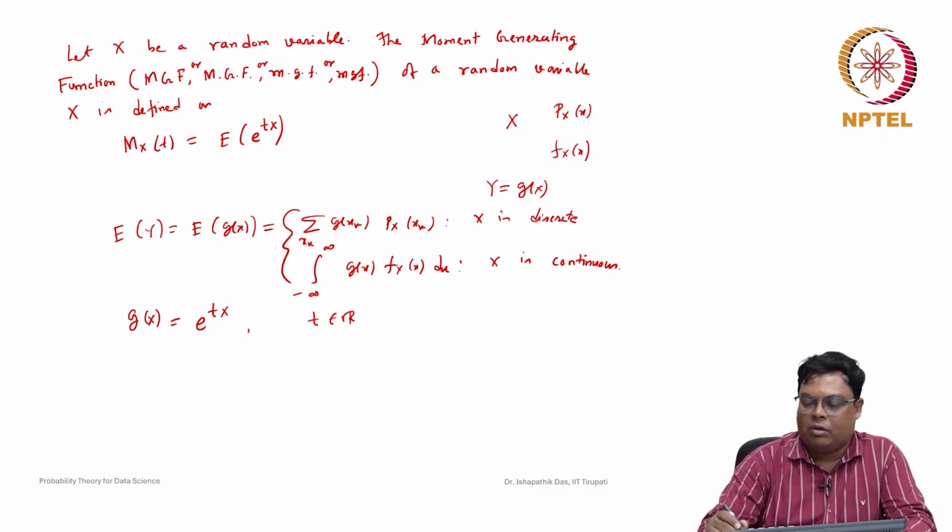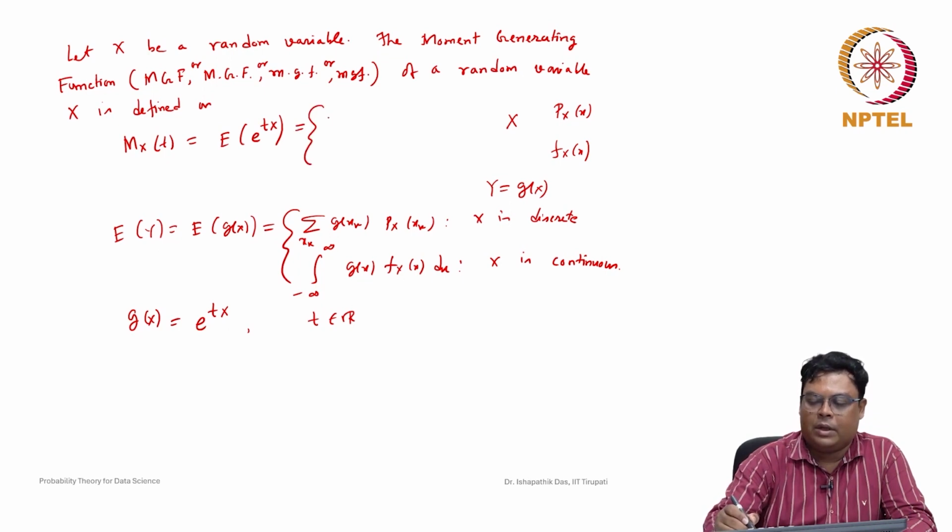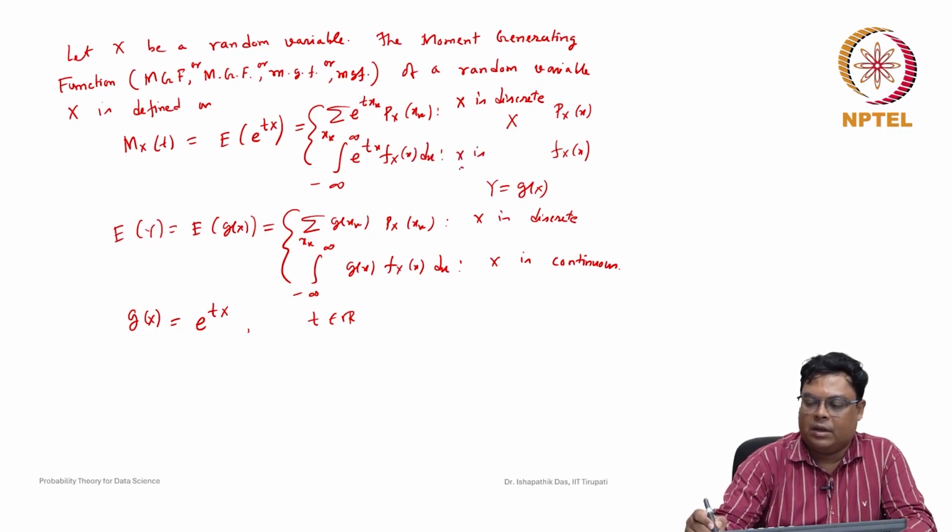From the general formula, this is the summation of e to the power of t x_k times p_X(x_k) when X is discrete, and the integral from minus infinity to plus infinity of e to the power of tx f_X(x) dx if X is continuous.